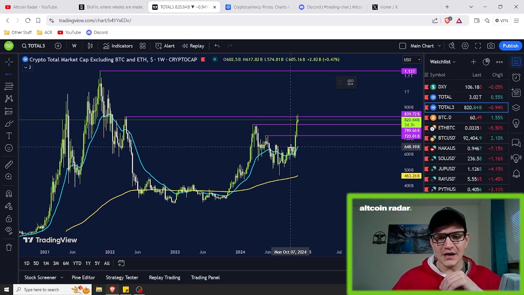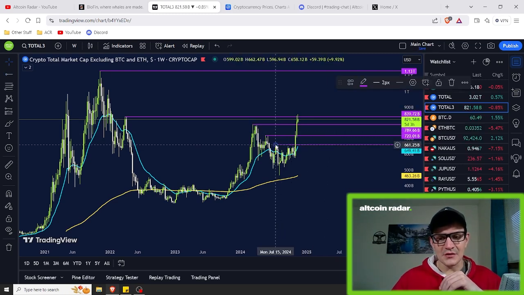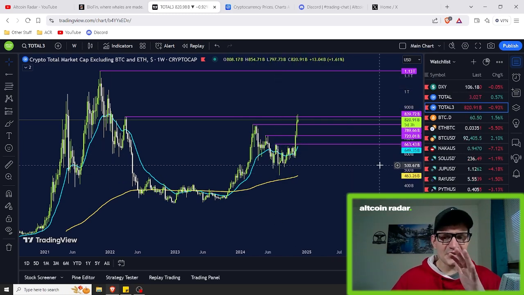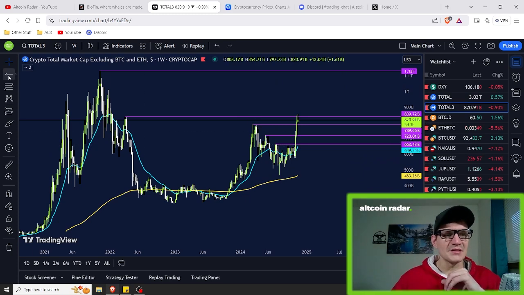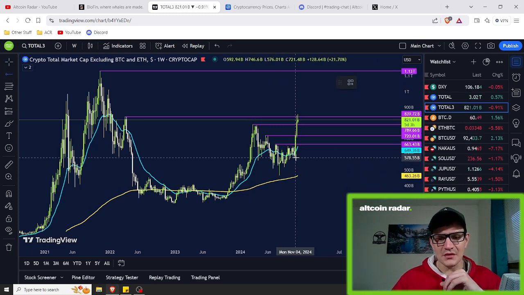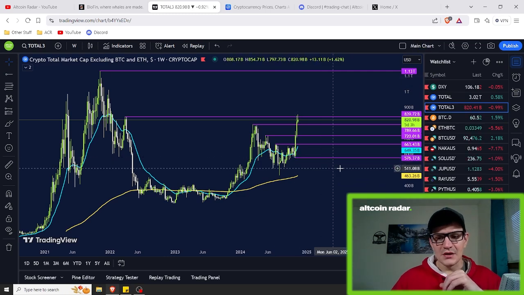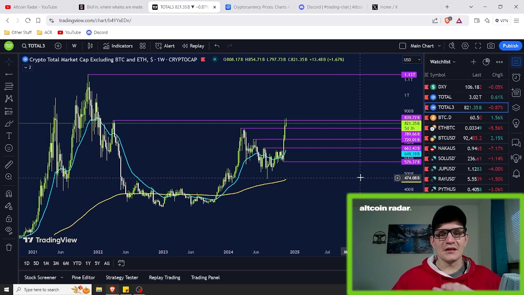And then we've also got another layer of support down here at roughly around the $663 billion level as well. And lastly, we will go ahead and mark this one down here as well, because this is kind of the beginning of where we started to pump. So we've got some very good solid support levels here.